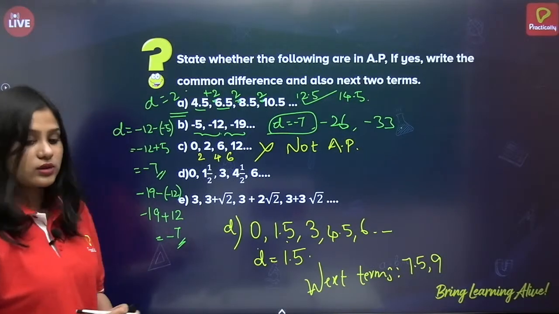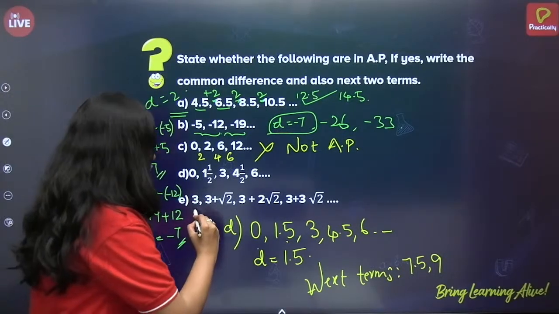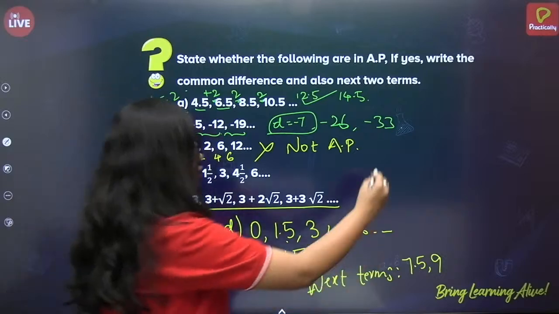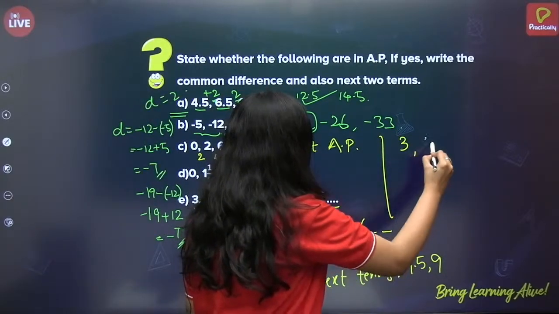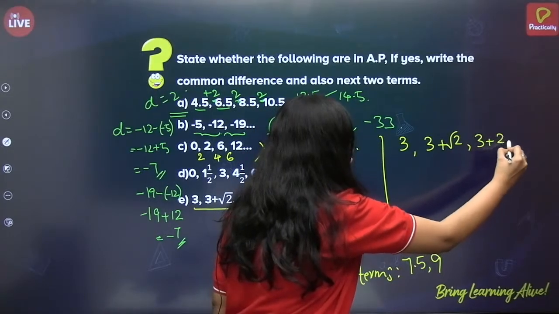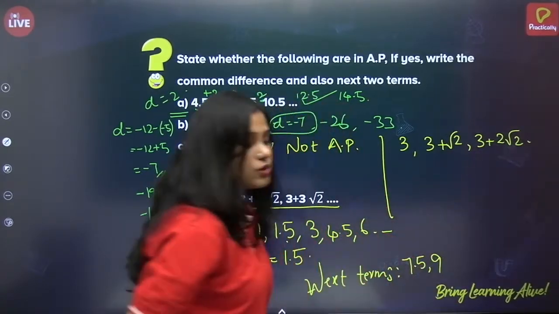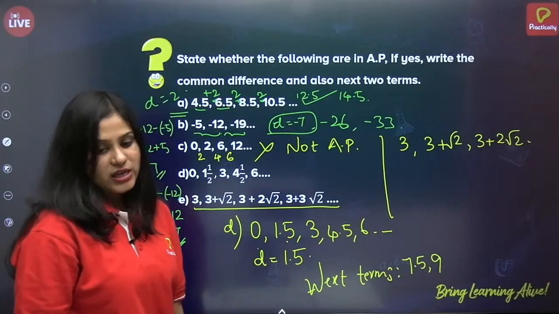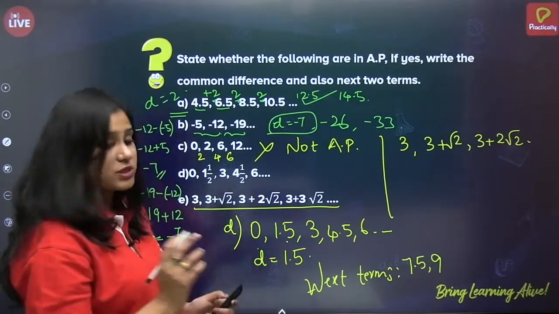Okay, alright. So we'll take this. So I'll solve it here. 3 plus root 2, 3 plus 2 root 2, and so on. So first let us find the, very good Manisha, yes is the answer, absolutely correct.